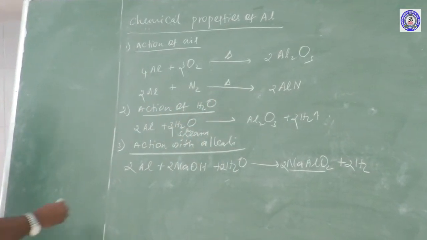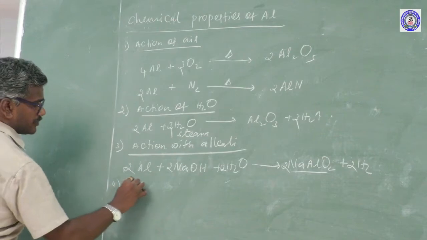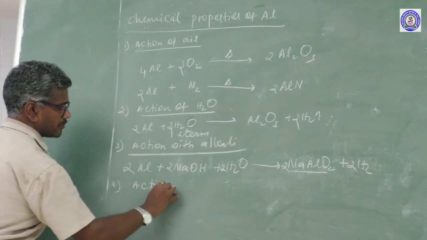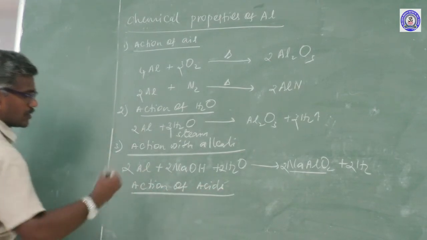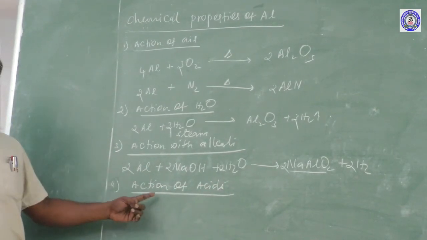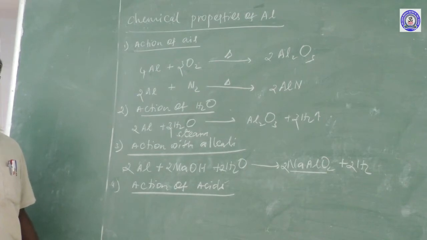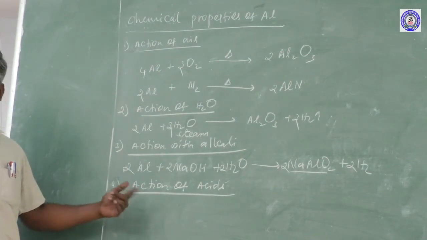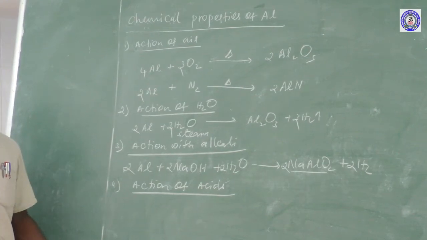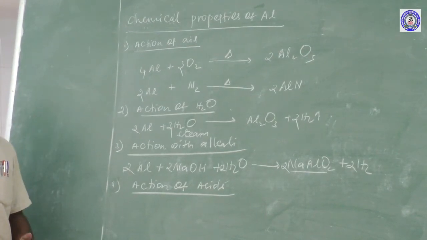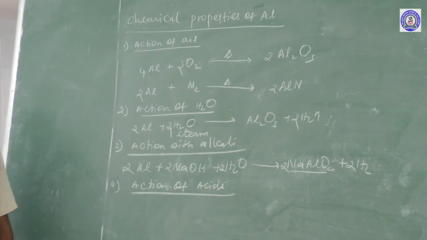Next, fourth one, reaction of aluminum with acid. Aluminum reacts with dilute hydrochloric acid, dilute sulfuric acid, and concentrated sulfuric acid, but does not react with dilute or concentrated nitric acid. Why? Because an oxide layer is formed on the surface of aluminum.